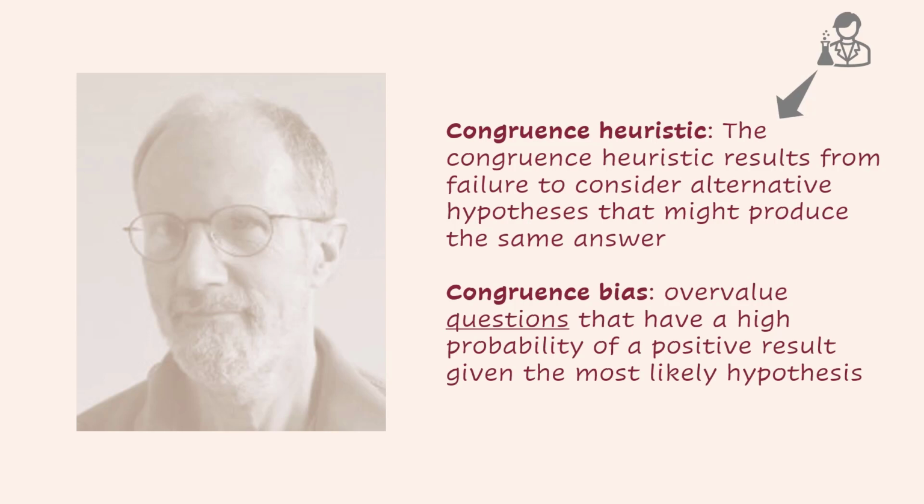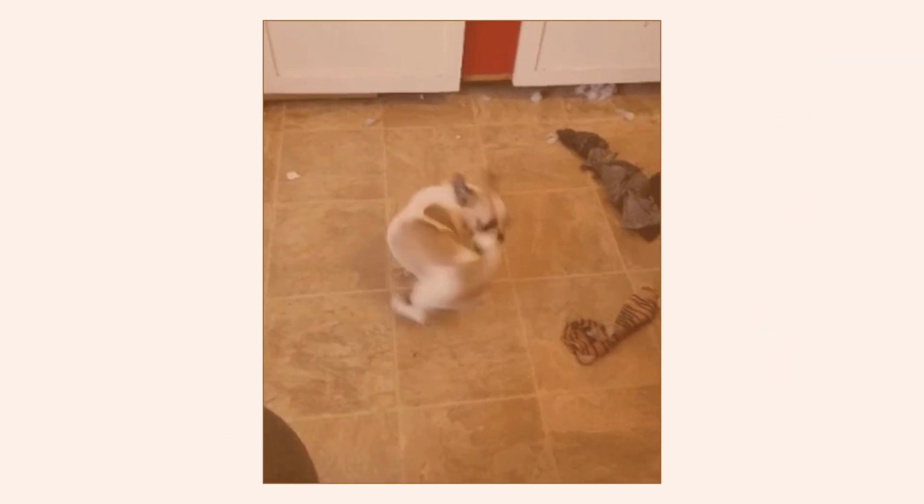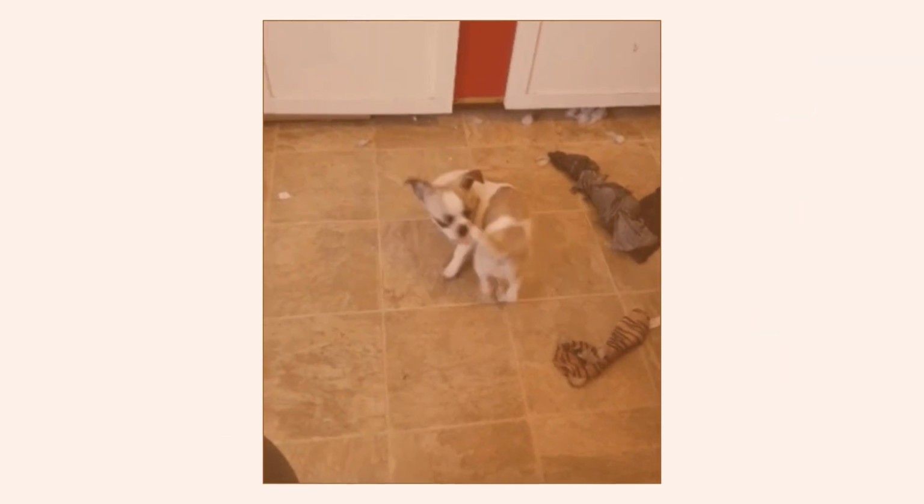Here are his definitions. The congruence heuristic results from the failure to consider alternative hypotheses that might produce the same answer. Congruence bias overvalues questions that have a high probability of a positive result given the most likely hypothesis. Notice here that in congruence, the overvalue is for the questions, not the answers. Also, notice that it is the congruence heuristic that was observed in Wason's experiment. It appears that the lines are not diamond cut.